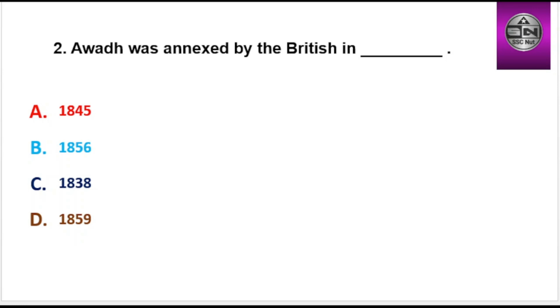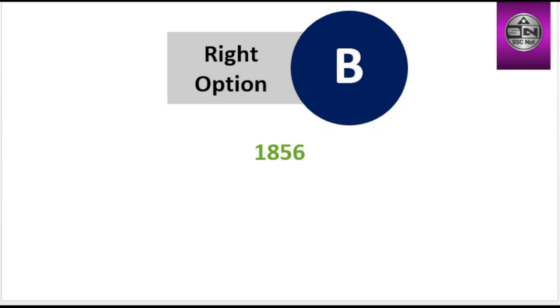Next question, Awadh was annexed by the British in dash. Options are 1845, 1856, 1838, 1859. Right option is B, 1856.